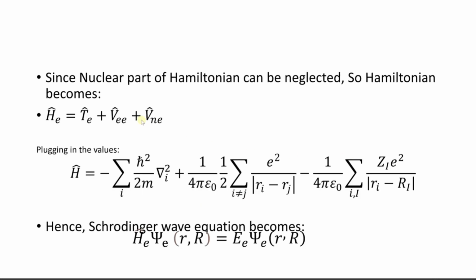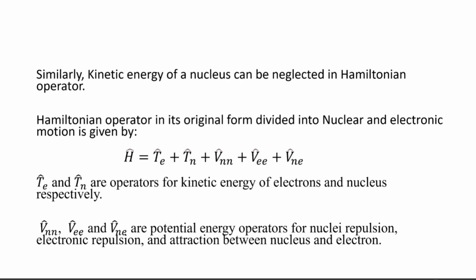As you know, the nuclear part of the Hamiltonian can be neglected, so the Hamiltonian becomes equal to TE plus VEE plus VNE. Here TE is the kinetic energy operator of the electrons, VEE is the potential energy operator for electron-electron repulsion, and VNE is the potential energy operator for the nuclear-electronic attraction. So which terms have we neglected? We have neglected the Tn term, the kinetic energy operator of the nucleus, and the potential energy operator for nucleus-nucleus repulsion. The other terms remain in the Hamiltonian operator.